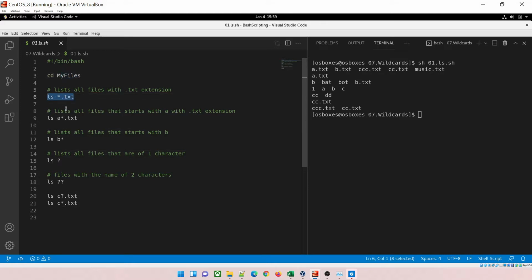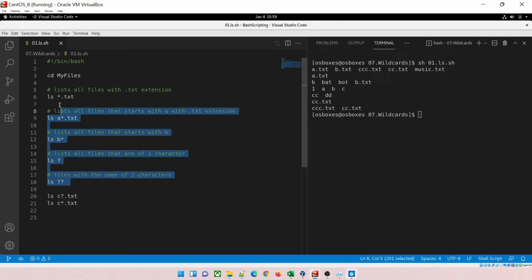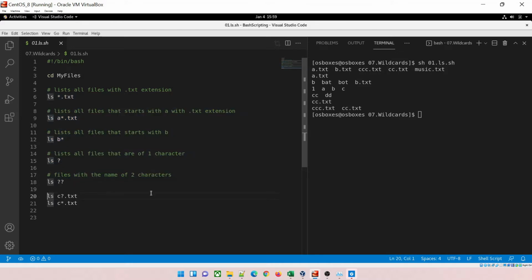Now you can also ask me why you have written your script like this, why didn't you use the command prompt. I could have used it, but I want it to run in one go and make you understand what exactly every wildcard entry does. So ls *.txt means, as I already explained, that it will list all one occurrence or many occurrence. So list all the files with txt extension, and whatever extension is there, it has printed it out.